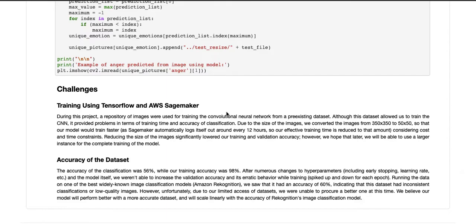As you can see over here, the accuracy of our classification was 56%, while our training accuracy was 98%, and the same for AWS Rekognition. So it's pretty obvious that there's a disparity over here, and more analysis is needed. But it's probably because our anger class only had 90 images, while our neutral class had about 2,000 images. So it makes sense that there's such a wide disparity between our classification accuracy and our training accuracy.